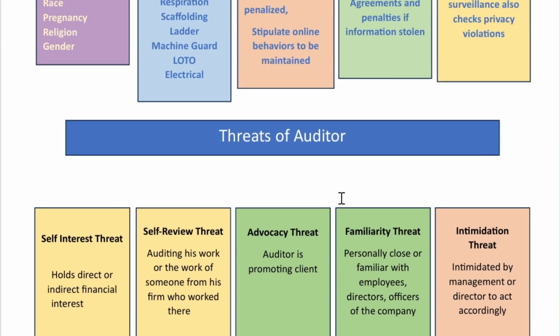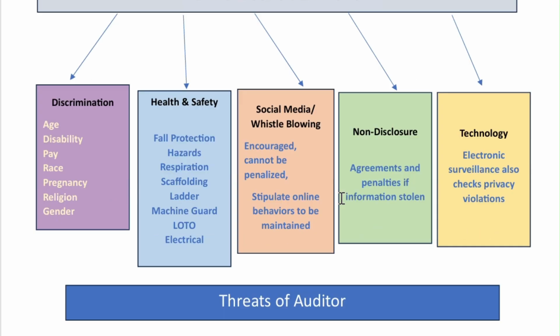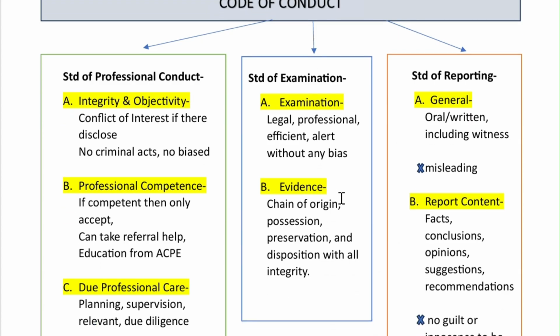Okay, now the second part is the code of conduct in forensic audit. There are three main codes of conduct: standard of professional conduct, standard of examination, and standard of reporting. So the auditor has to have a code of conduct. One is professional conduct, another is how he examines, and the third is the reporting part.